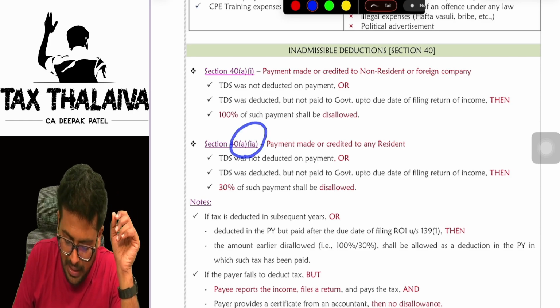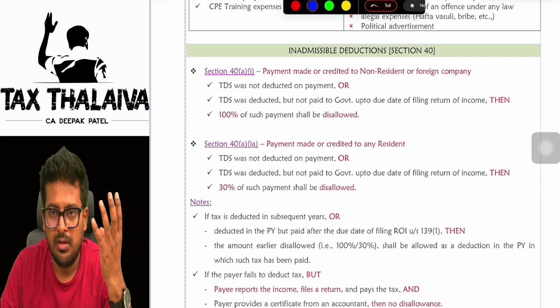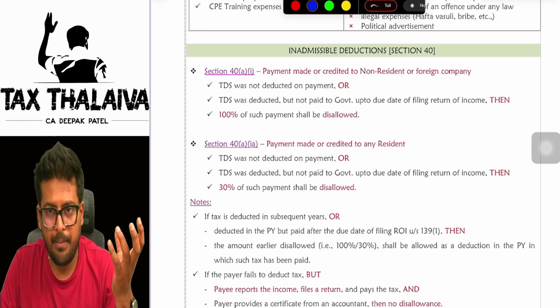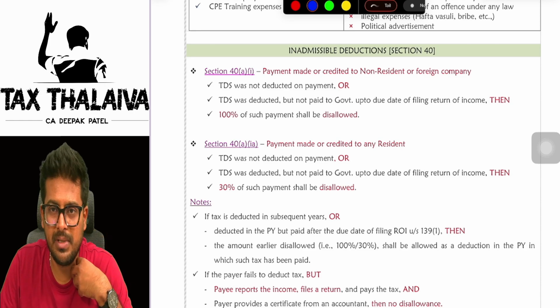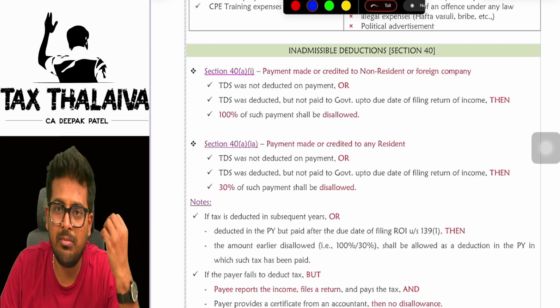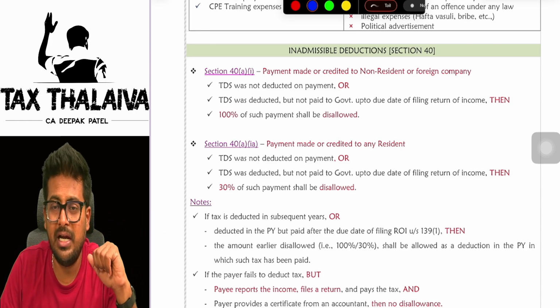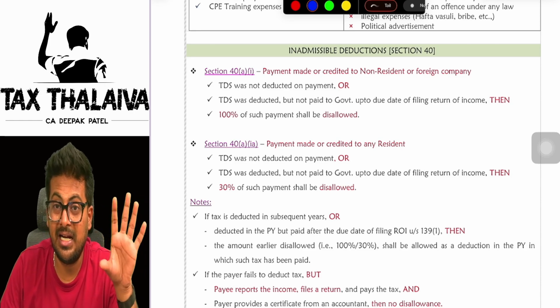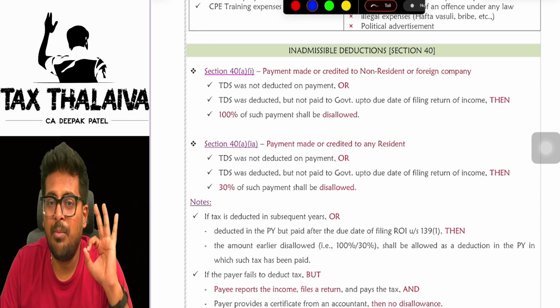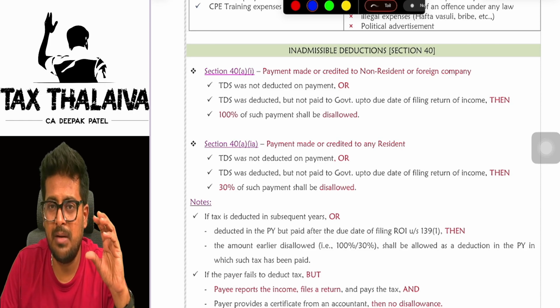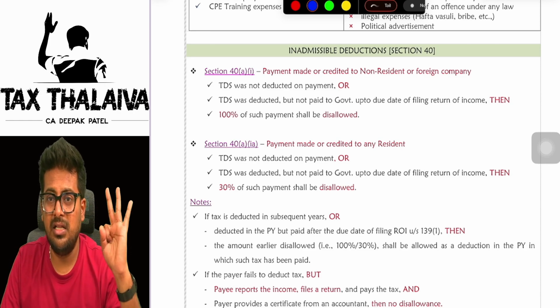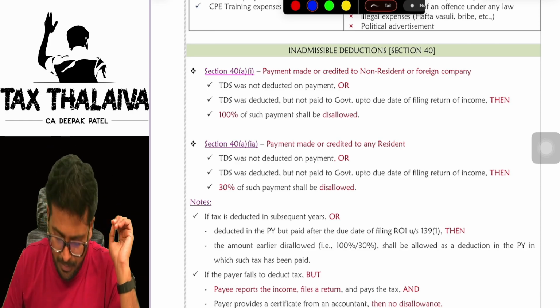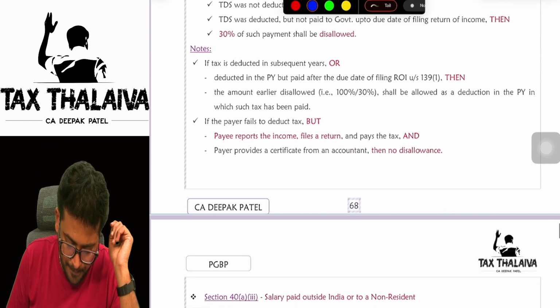Same scenario, but if you are making payment to any resident, let's say, for example, I am paying my landlord rent for my business purpose. At the time of paying rent, I was supposed to deduct TDS, but I did not deduct the TDS. In that case, 30% of the amount of expenditure will be disallowed. Let's say, for example, I am paying rent of 100,000 and I did not deduct TDS. In that case, 30,000 will be disallowed, 70,000 will be allowed as an expenditure.